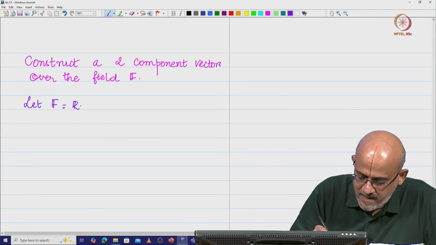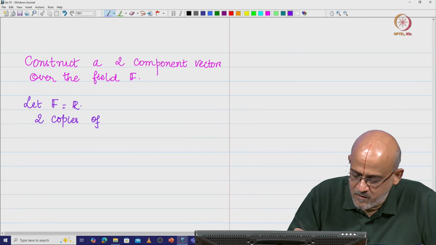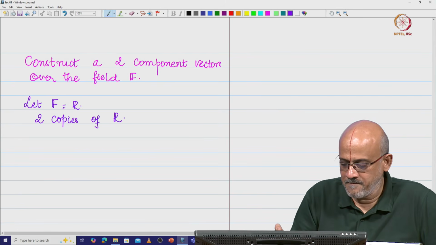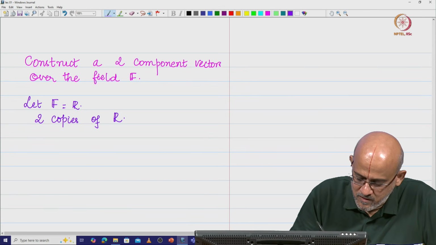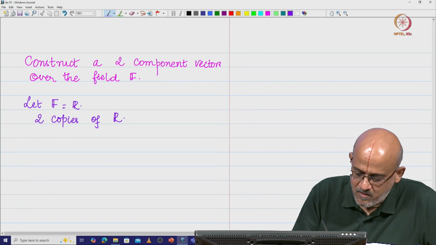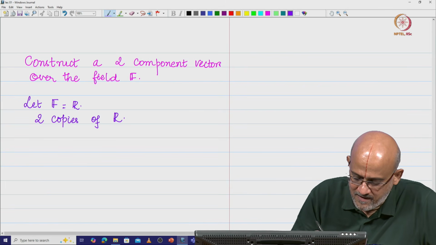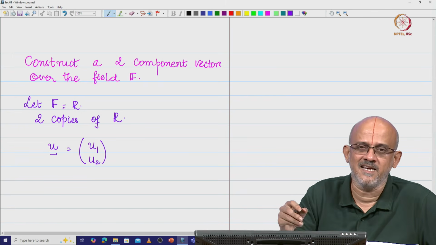Now, I am going to make 2 copies of R, and then construct a vector. I am going to define a vector u, which is nothing but (u1, u2), an ordered pair.